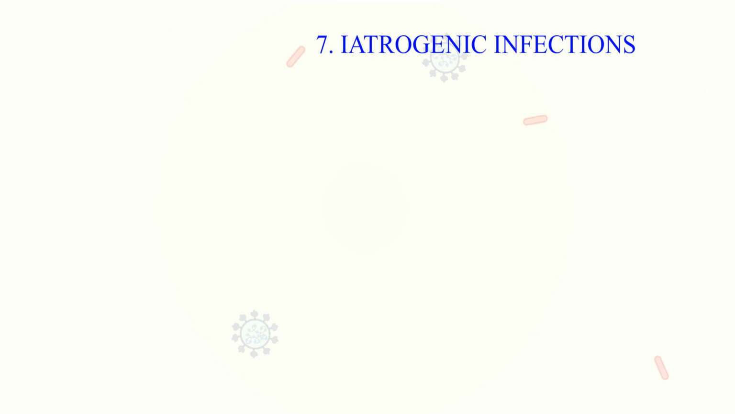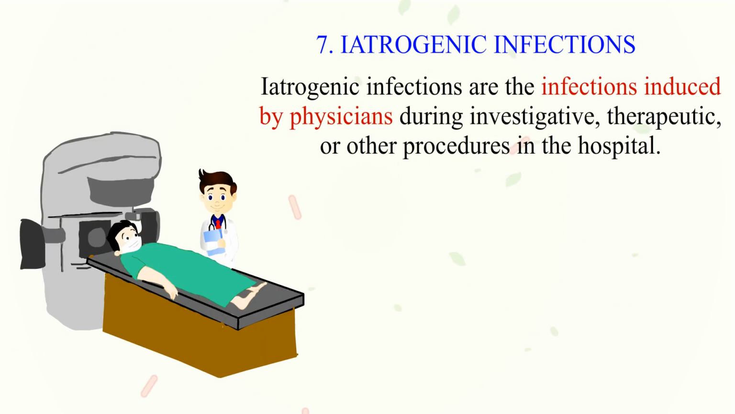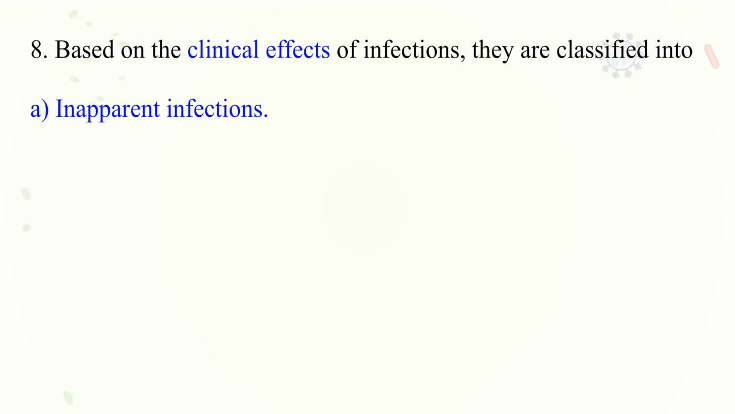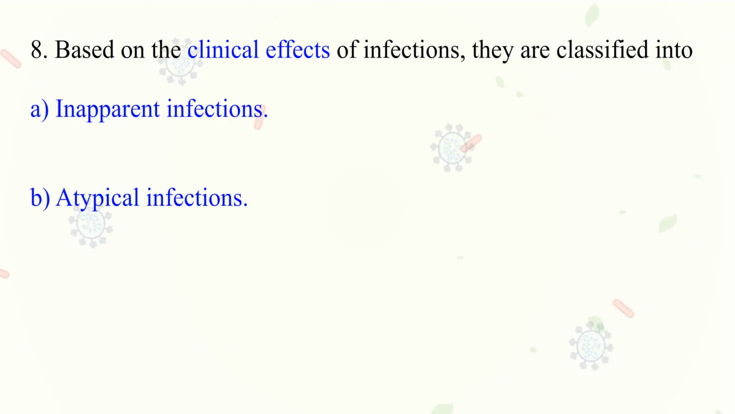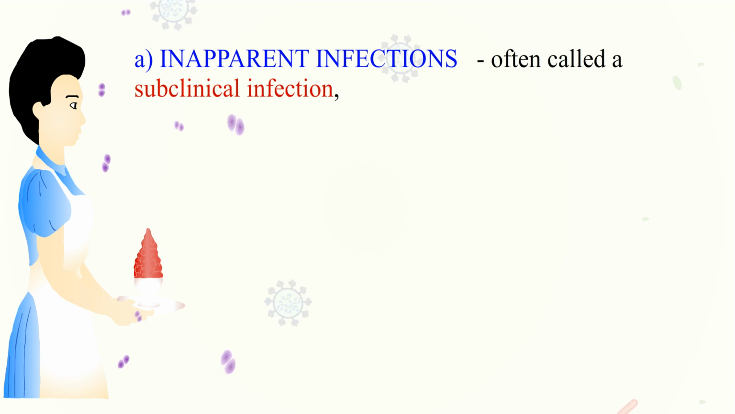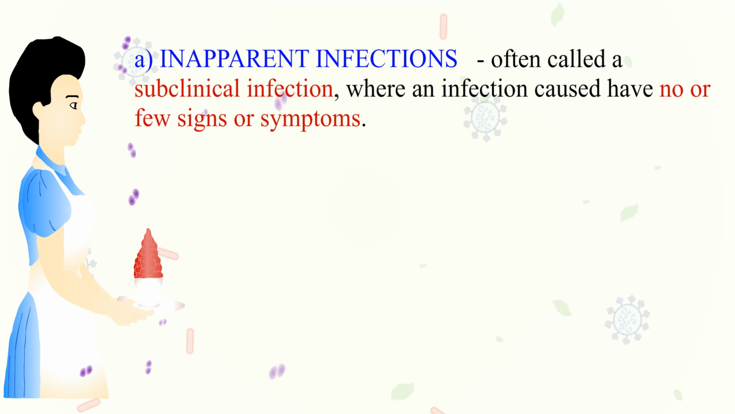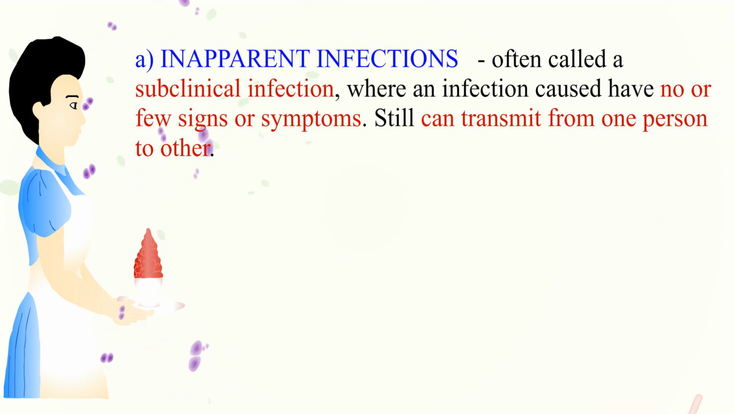7. Iatrogenic infections are the infections induced by physicians during investigative, therapeutic, or other procedures in the hospital. 8. Based on the clinical effects of infections, they are classified into inapparent infections and atypical infections. Inapparent infection, often called a subclinical infection, is where an infection has no or few signs or symptoms, but can transmit from one host to another.